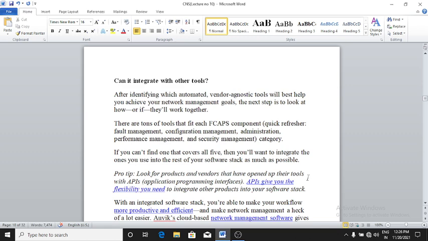With an integrated software stack, you are able to make your workflow more productive and efficient, and make network management a heck of a lot easier.